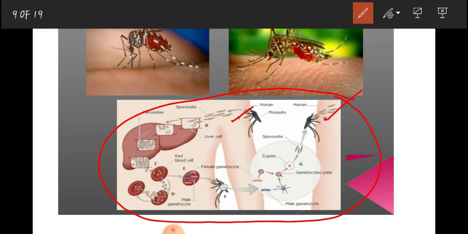This picture is also given in your book, you can see it. So here these mosquitoes are working as carriers, and Anopheles is responsible for malaria. She carries the malarial parasite, and Aedes is responsible for dengue fever.